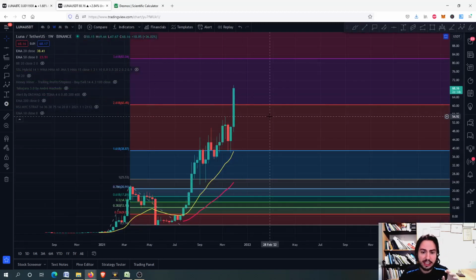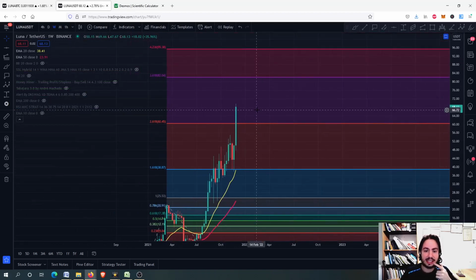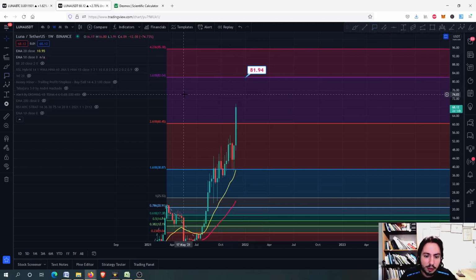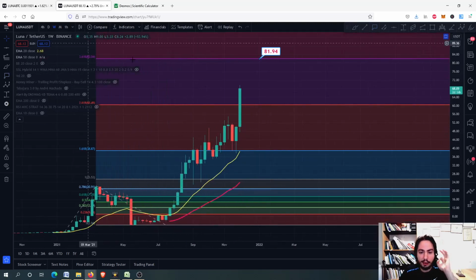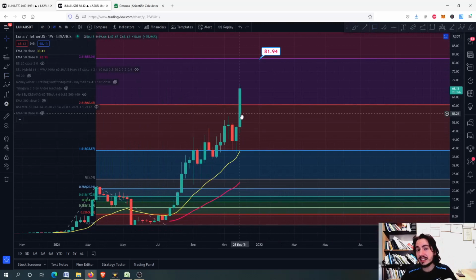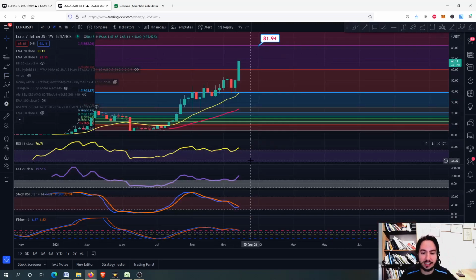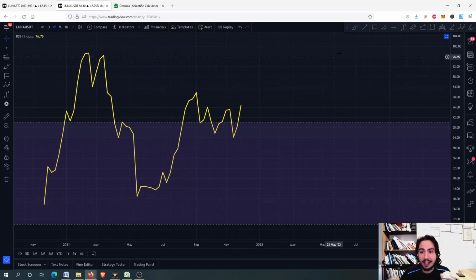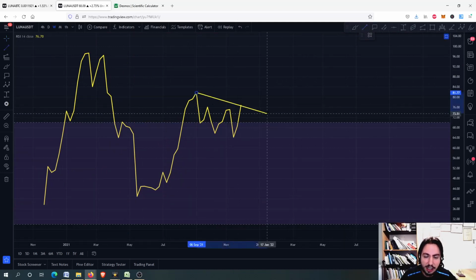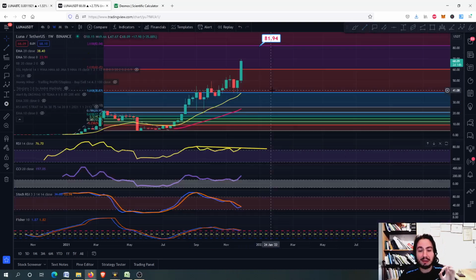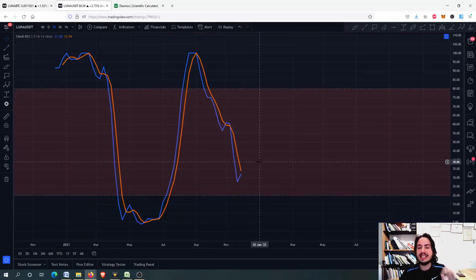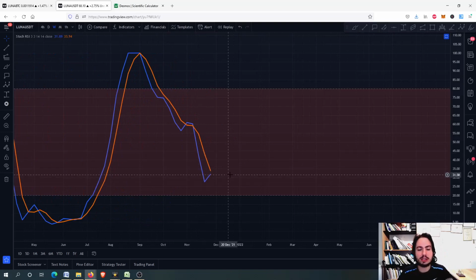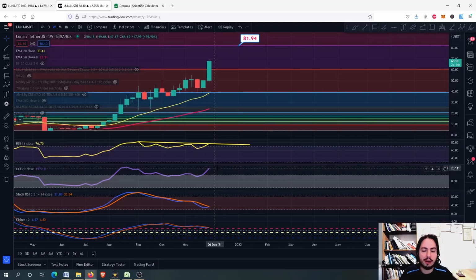Okay, so we are going into Luna, and what we have here is that I think the most that we can go before we have major correction is the 82 Tether USD, around this area right here. We are on the weekly frame, so that means each candlestick contains 1 week of price action. So here we are for Luna, we have a very high risk on the weekly frame as well. Here we might form a bearish RSI divergence, we might not, we will see about that, although we have a very high risk. On the other hand though, the stochastic RSI is not in an overbought situation. Instead, it was near actually an oversold, and now we can go even higher.